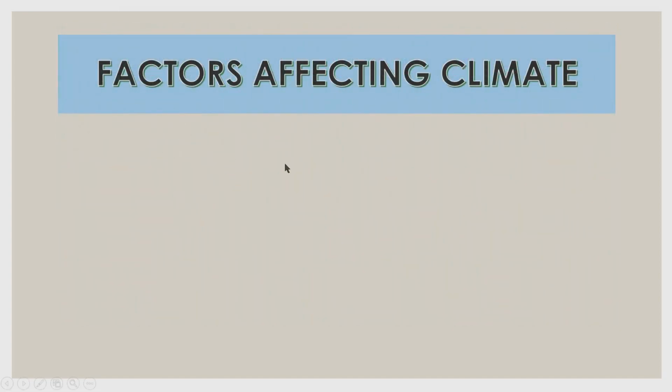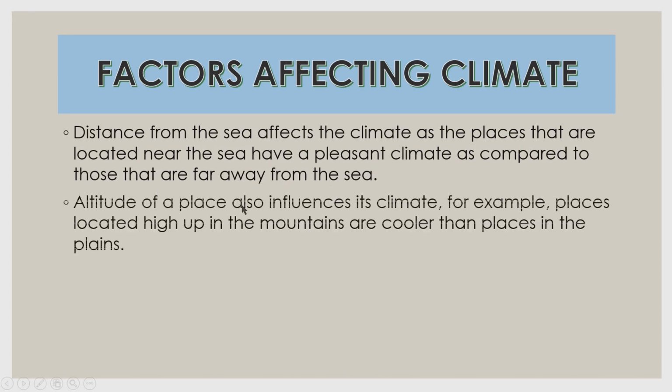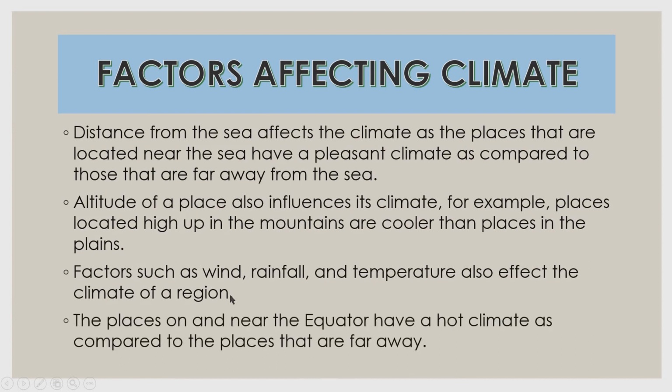Next, factors affecting climate. First, distance from the sea affects the climate as the places that are located near the sea have a pleasant climate as compared to those that are far away from the sea. Second, altitude of a place also influences its climate. For example, places located high up in the mountains are cooler than places in the plains. Third, factors such as wind, rainfall and temperature also affect the climate of a region. The last one, the places on and near the equator have a hot climate as compared to the places that are far away.